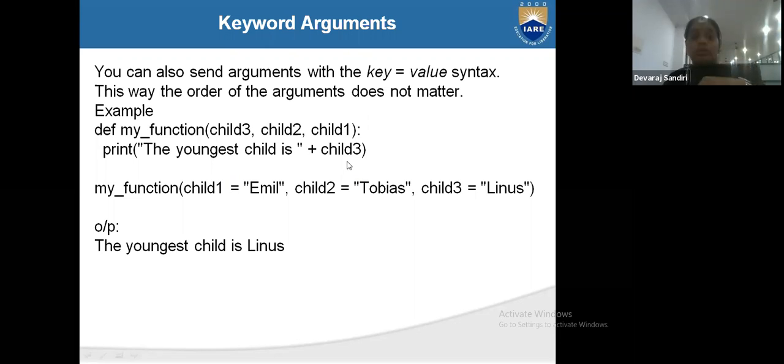This is a dictionary we are applying. So my_function(child1 = email, child2 = Tobias, child3 = Linus). What did they give? child3. What is child3? This is the key, and the value is Linus. So it printed the value: the youngest child is Linus. In a dictionary, when we give our key terms, we get our value terms.